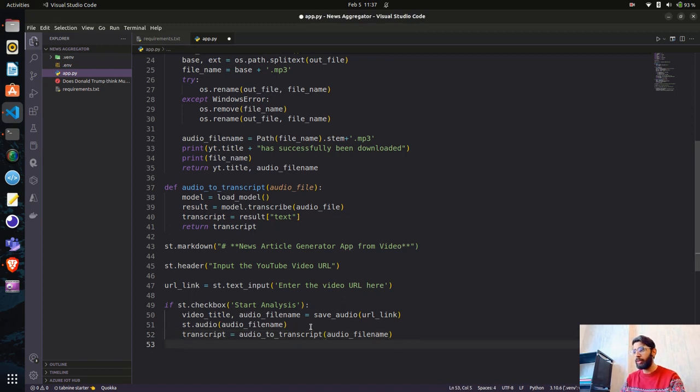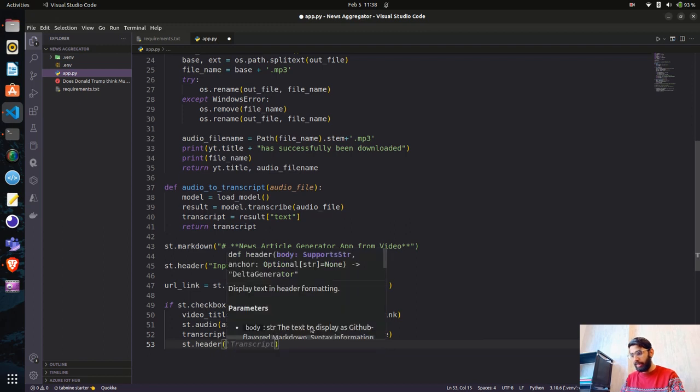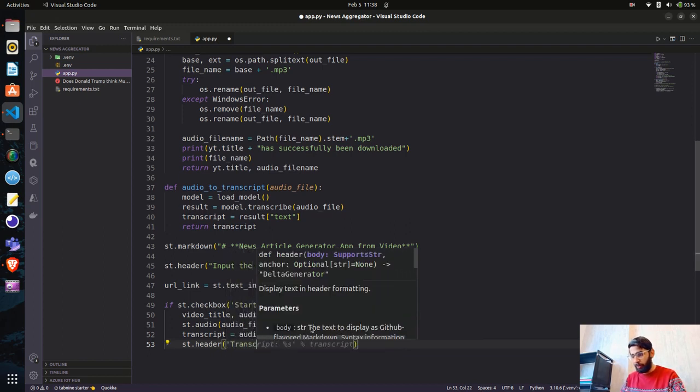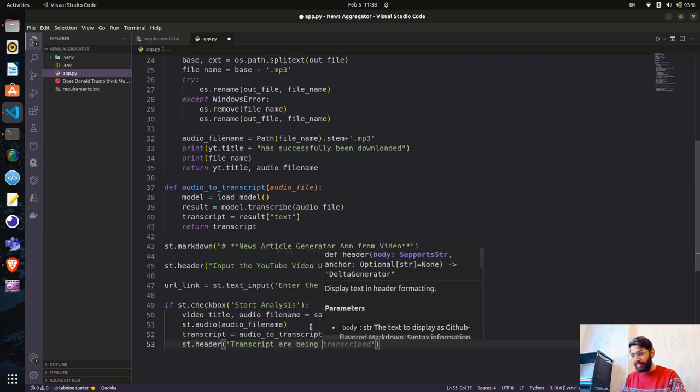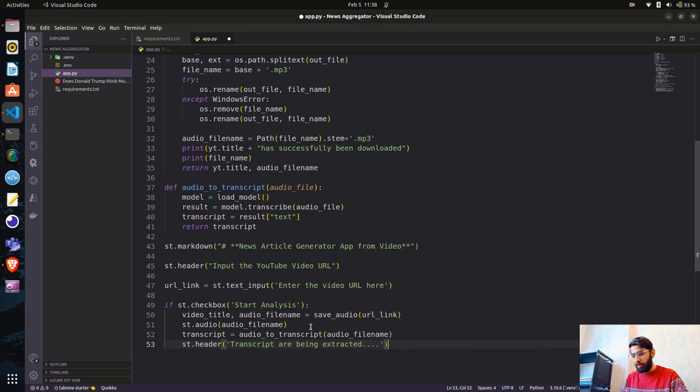And now we can use st.header, where we say transcript is being extracted, and you can also use status messages like info, warnings and so on. The st.header has been done. Now we'll do st.success. I will use a status message, and here I will pass my transcript.